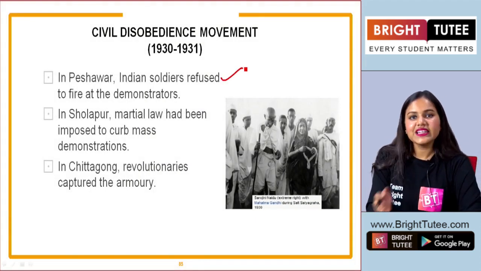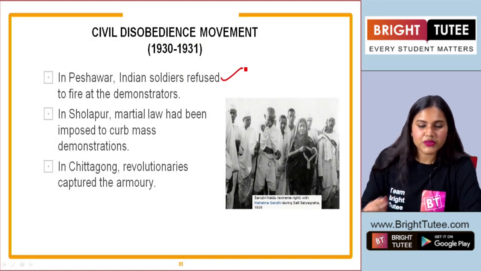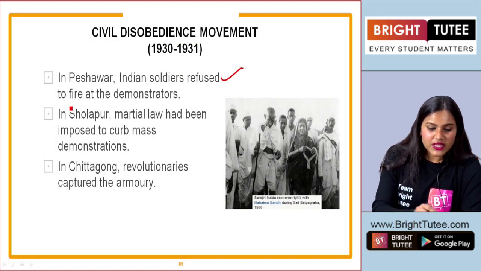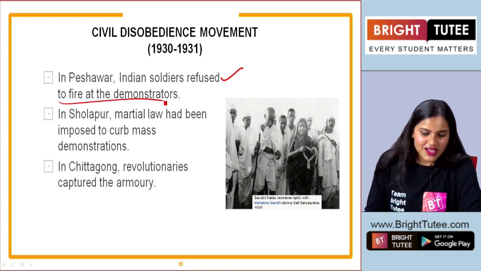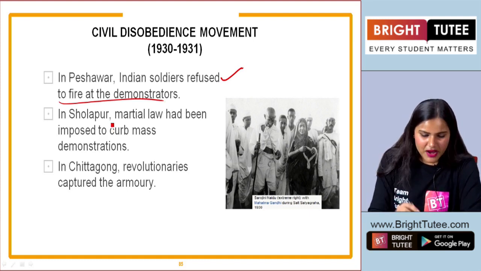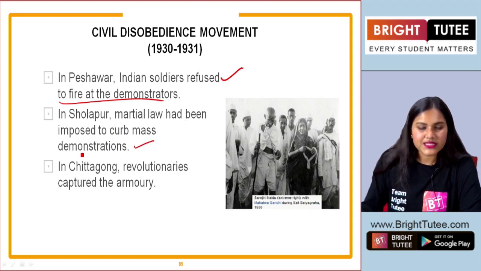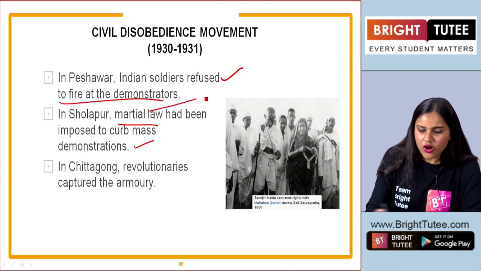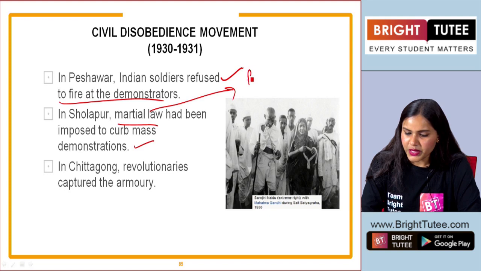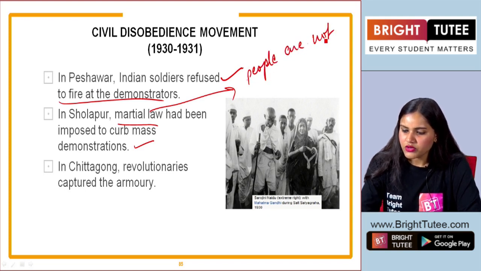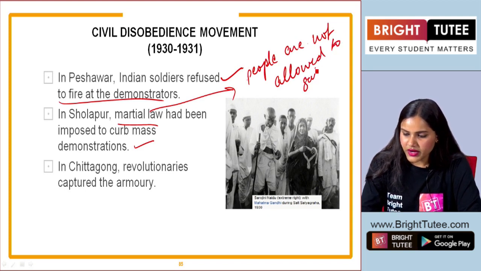Here we see that at different places, such as in Peshawar, the Indian soldiers refused to fire at the demonstrators. Yes, students. In Sholapur, that is Maharashtra, martial law had been imposed to curb mass demonstrations. Martial law means the law in which people are not allowed to gather in crowds, right?